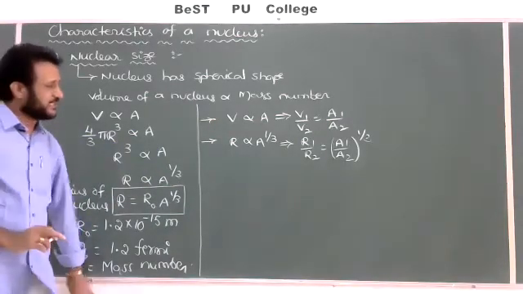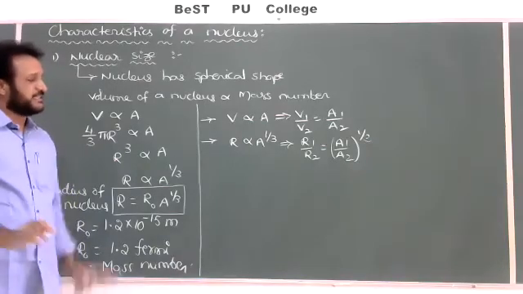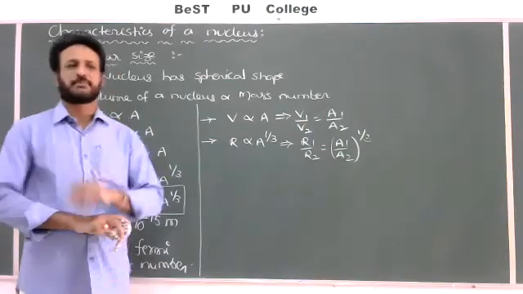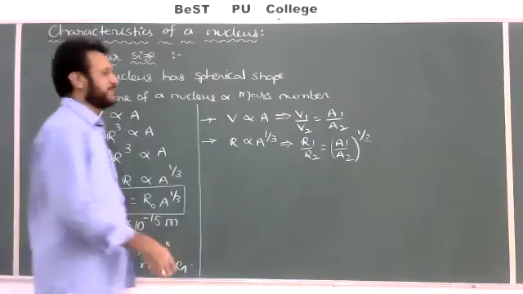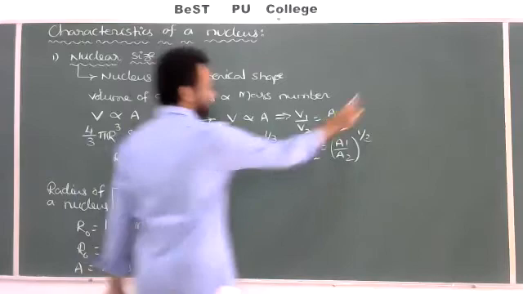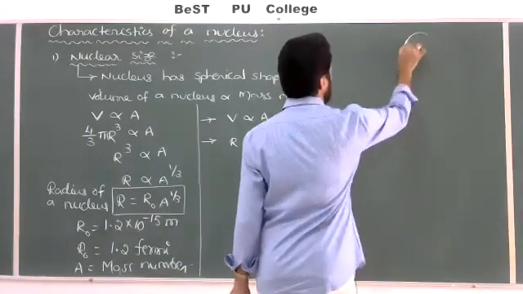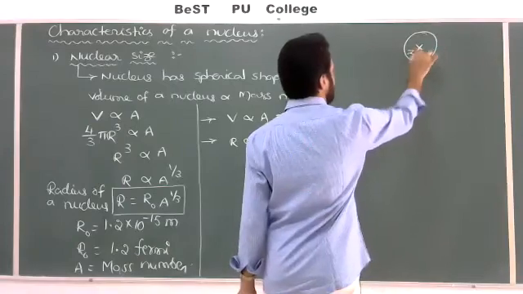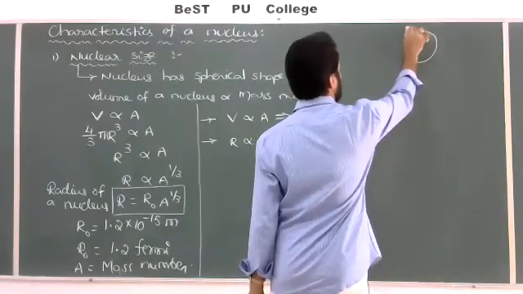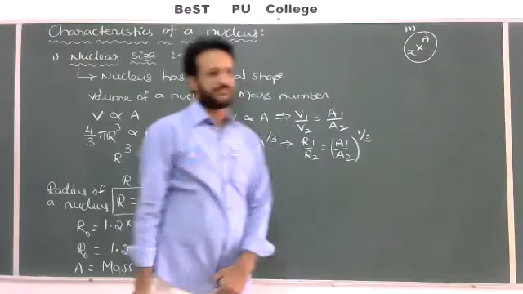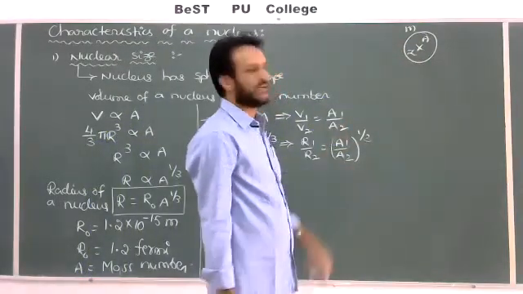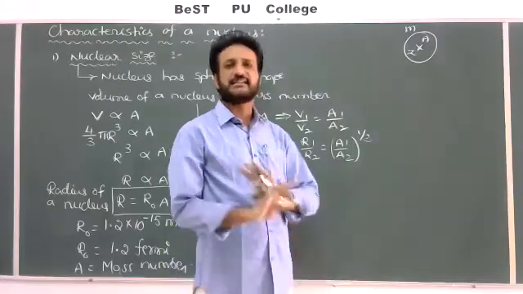Sometimes they may link this concept with other concepts also. In first year we have the law of conservation of linear momentum. For example, I will take one nucleus, X with atomic number Z and mass number A. Initial mass of the nucleus is equal to M, mass number is equal to A, and the volume of the nucleus is equal to V. Starting, it is at rest.